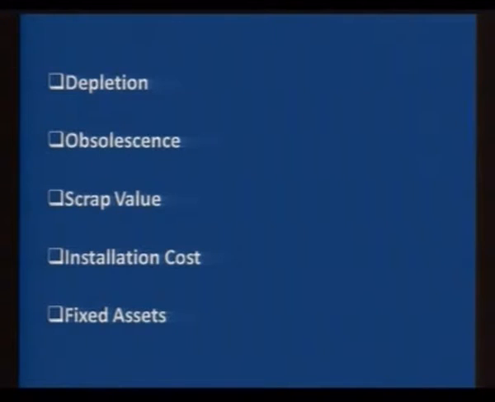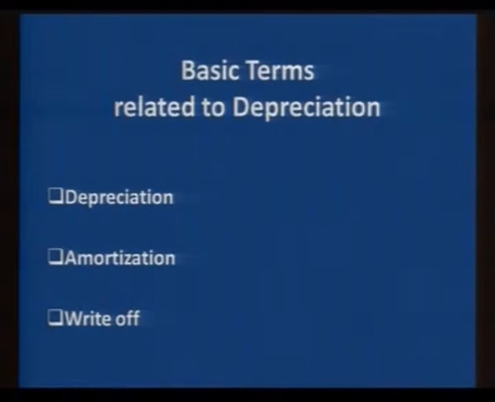So, the treatment is the same. Write-off is taking some part of the asset to the profit and loss account. That is also a process of accounting for depreciation. Amortization: in case of amortization, we take intangible assets such as goodwill. Goodwill is an intangible asset. It appears in our balance sheet.